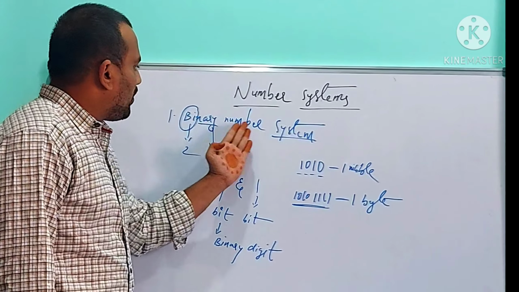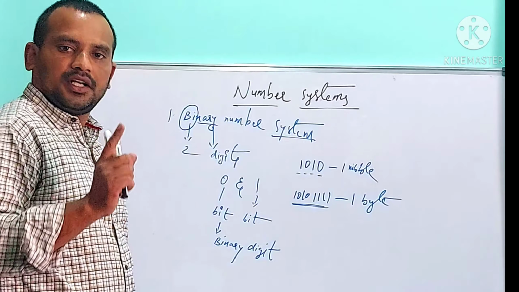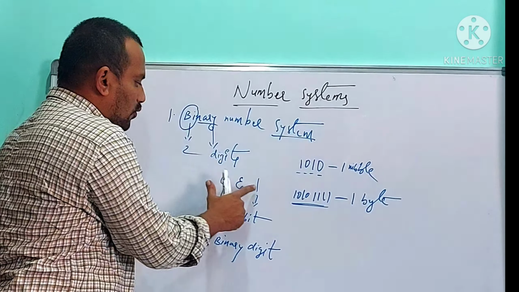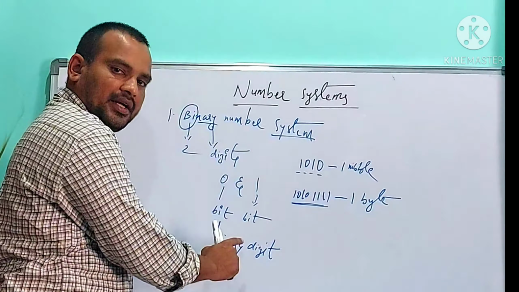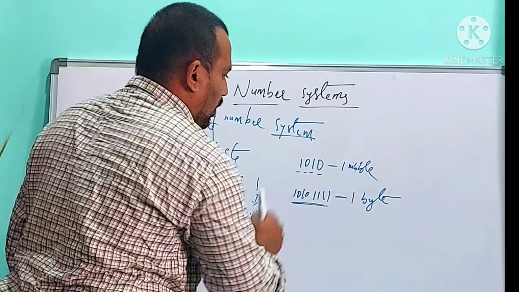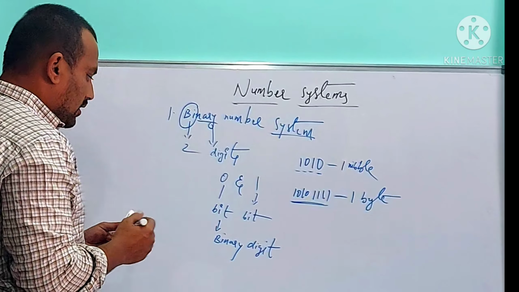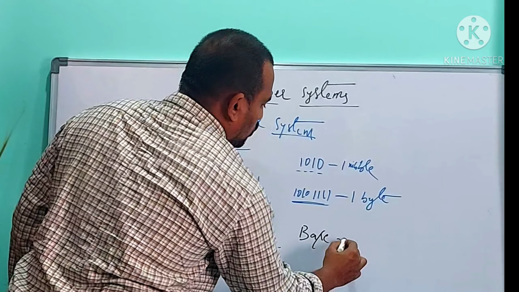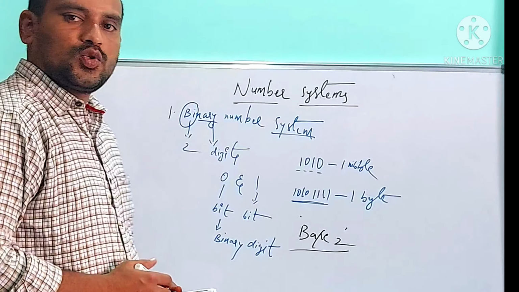So binary number system is a number system which contains only two digits. Those two digits are zeros and ones, and 0 and 1 are called bits. Bit stands for binary digit. Combination of 4 bits is called 1 nibble. Combination of 8 bits is called 1 byte. Binary number system is also called base 2 number system.